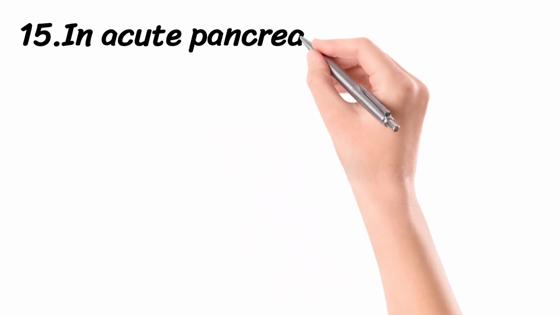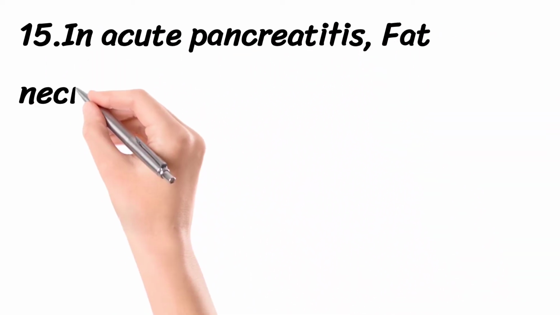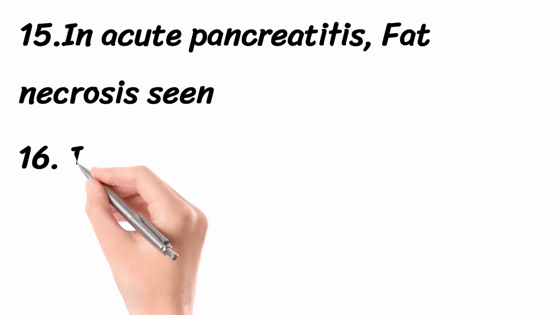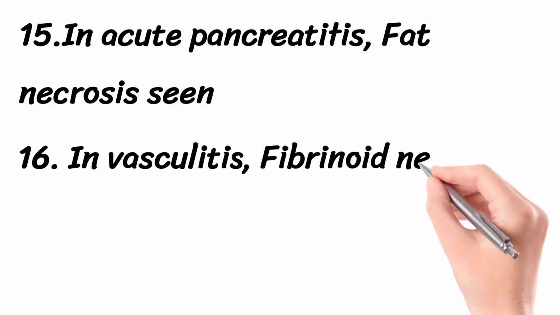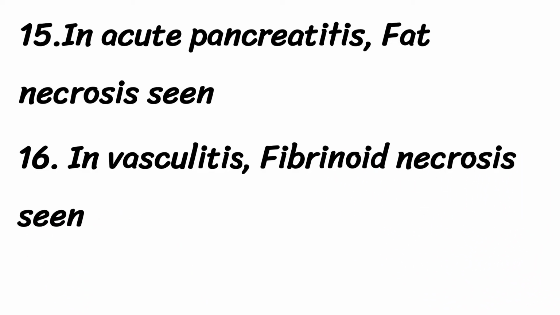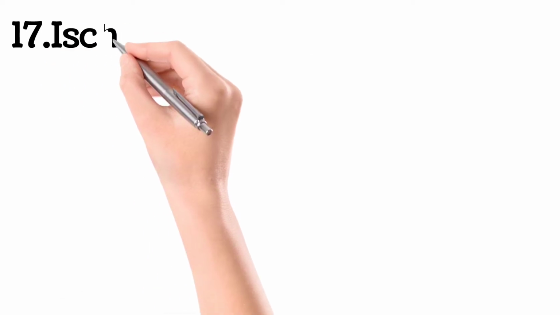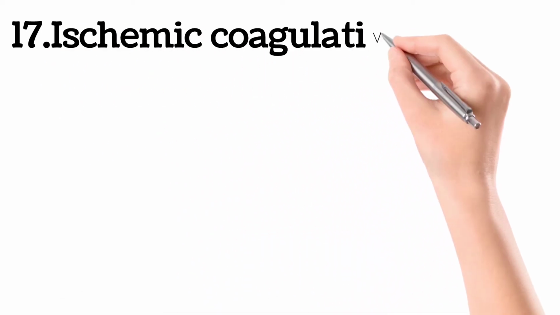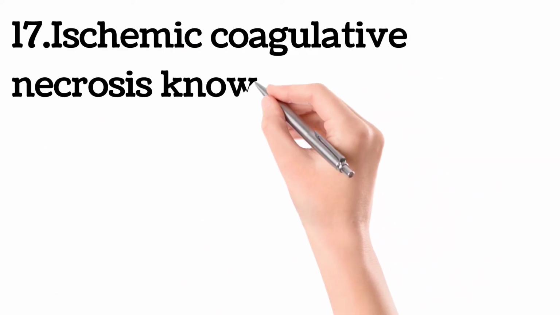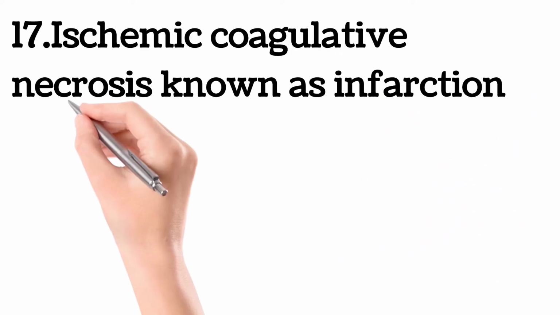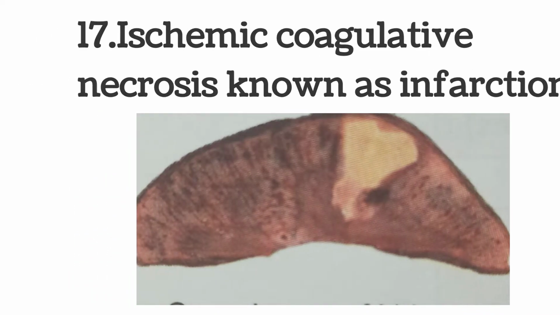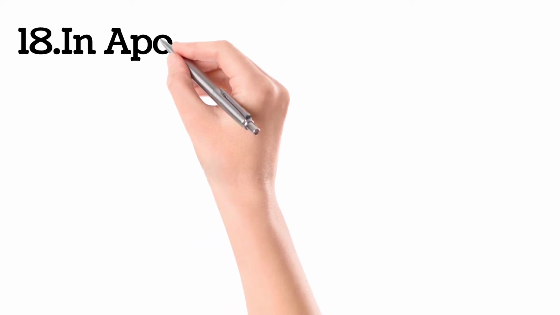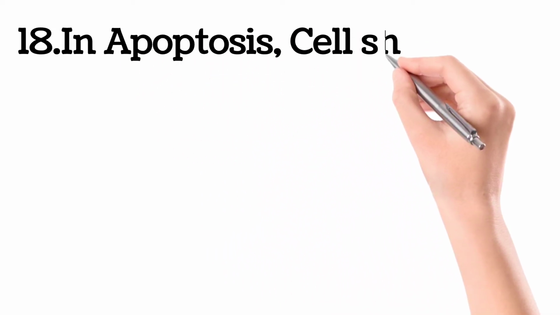The 15th point is that in acute pancreatitis, fat necrosis is seen. In vasculitis, fibrinoid type of necrosis is observed. See, these are the types of necrosis, right? Ischemic coagulative necrosis is known by the name infarction. See, this is the triangular infarction in the given diagram, right? So it's an ischemia-induced coagulative necrosis, that is infarction.